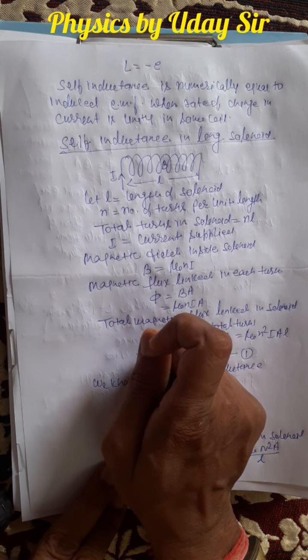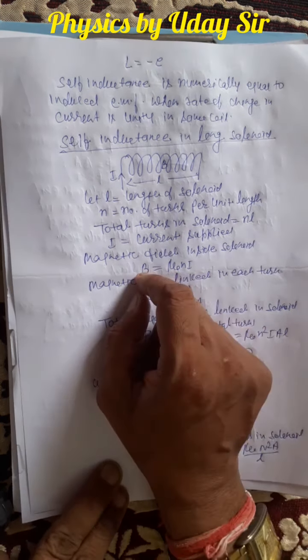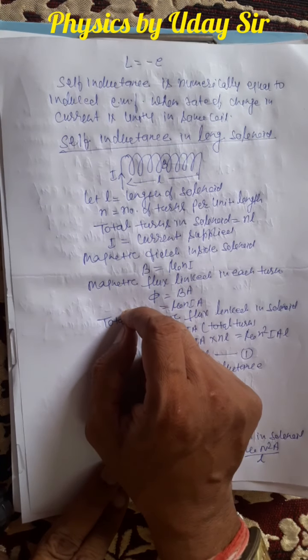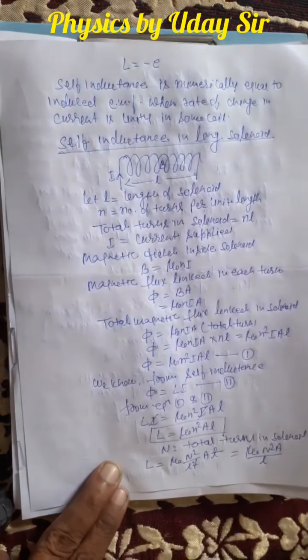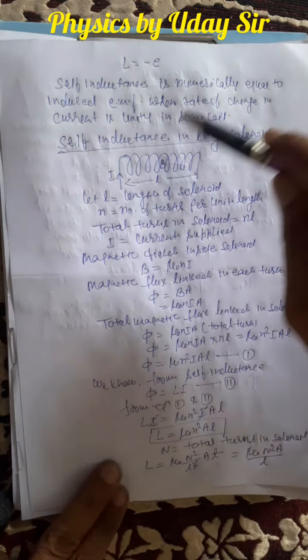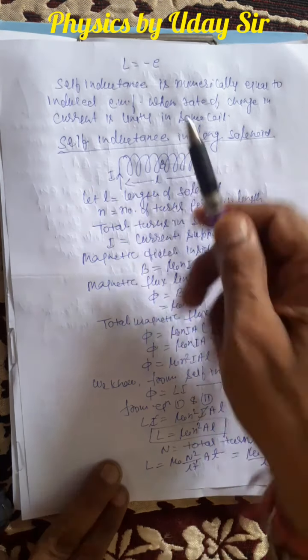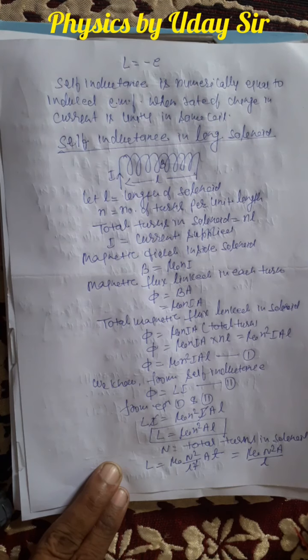In another answer, you can say that when current is supplied through the solenoid, between the successive rings, at the opposite ends, here and here, opposite poles develop. Suppose the current is flowing clockwise on this side; whenever you see from the other side, the direction of the current will be opposite. The opposite poles developed between the successive rings, so due to the opposite poles, a force of attraction acts there. So these are the answers. It depends upon you which concept you are applying.